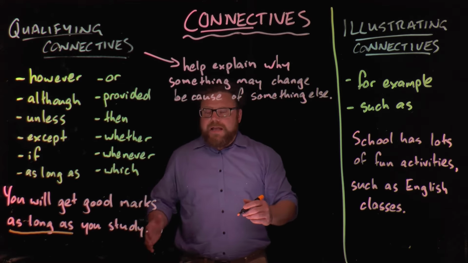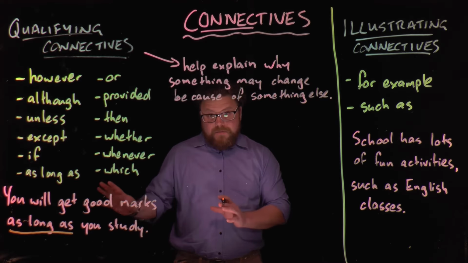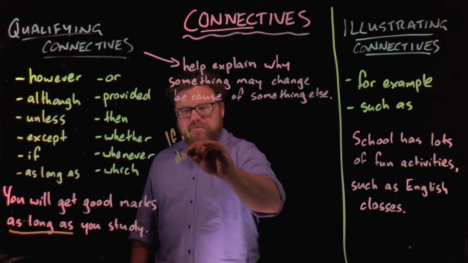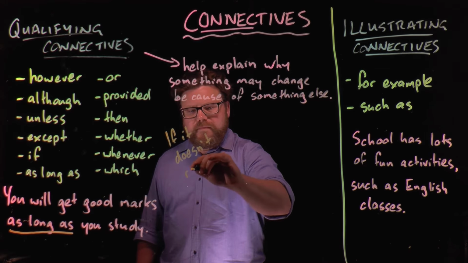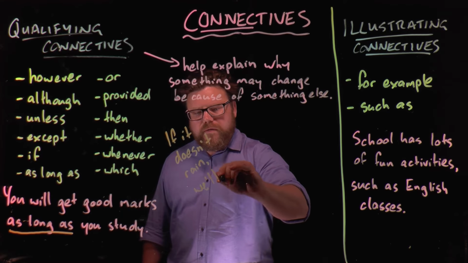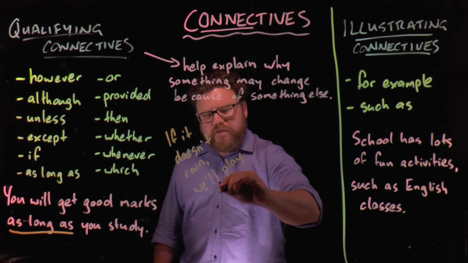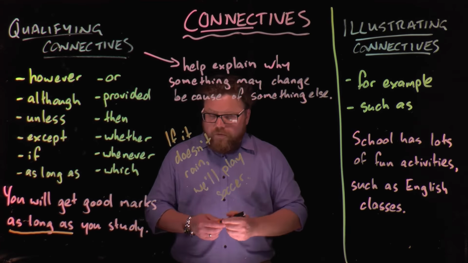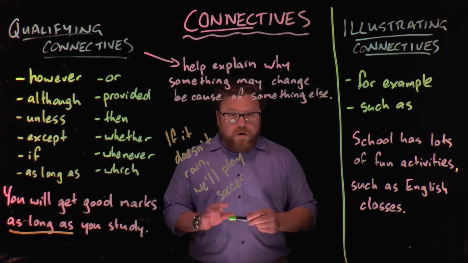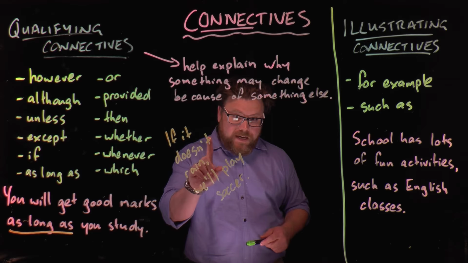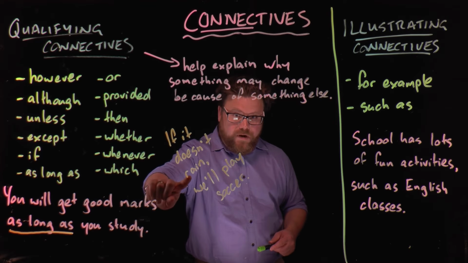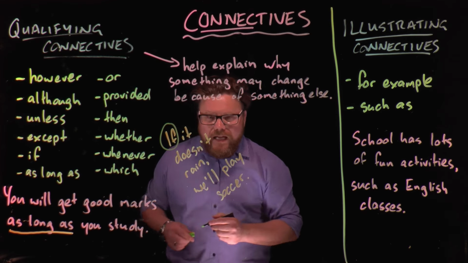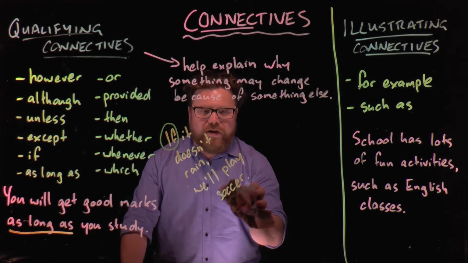Another example, and this one will show how a connective can actually come at the beginning of the sentence, would be: if it doesn't rain, we'll play soccer. So the clause we will play soccer is being qualified. We will play soccer, but there's a qualification. We will only play soccer if it doesn't rain. So the qualifying connective in this sentence actually comes here at the beginning. If it doesn't rain, we'll play soccer.